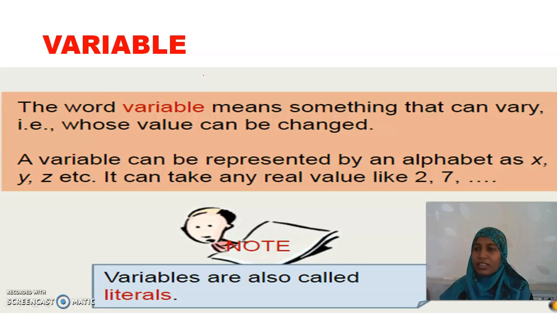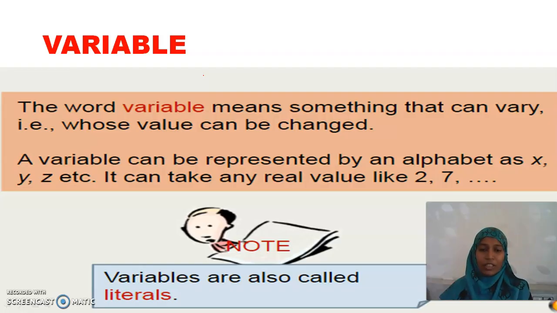The first thing is about variable. The word variable means something that can vary, that is, whose value can be changed. A variable can be represented by an alphabet, small x, small y, small z. We use only small letters to represent a variable. It can take any real values. Real values comprise all kinds of numbers: natural, whole, rational, irrational, everything together. Variables also have another name called literals.